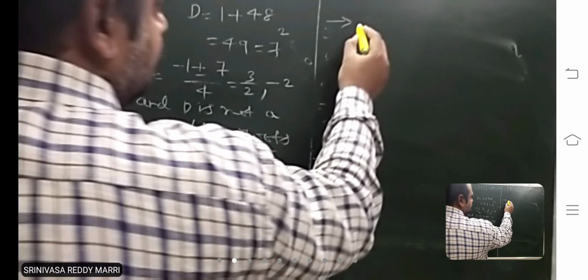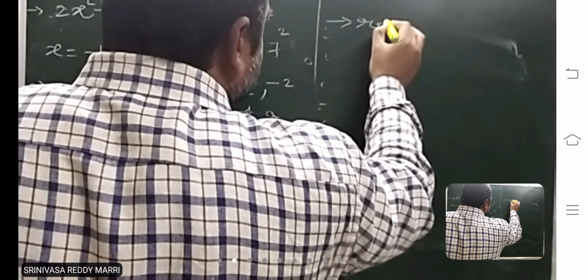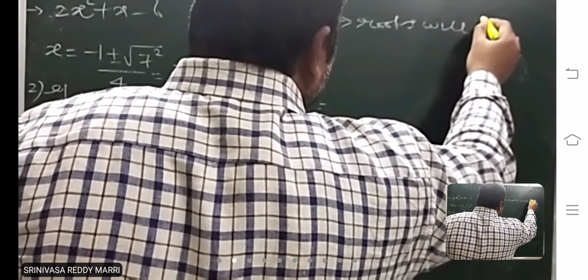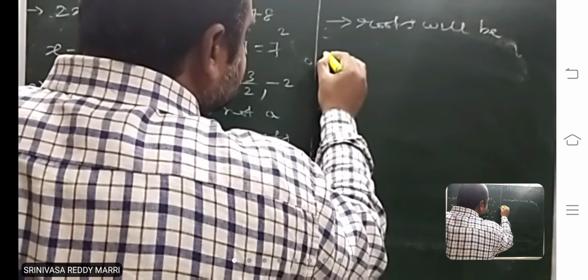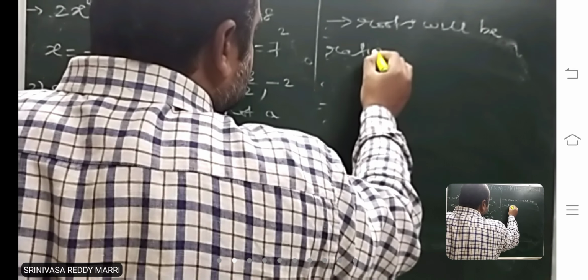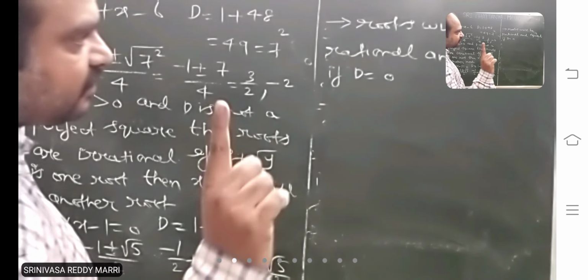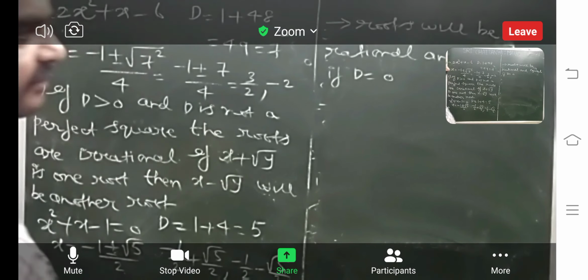In this case, suppose the roots will be rational and equal. Rational. A has only one root. Then rational and equal.